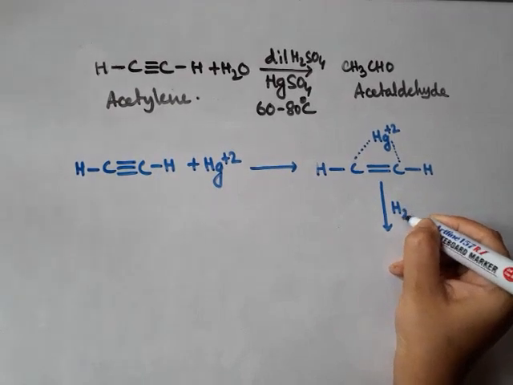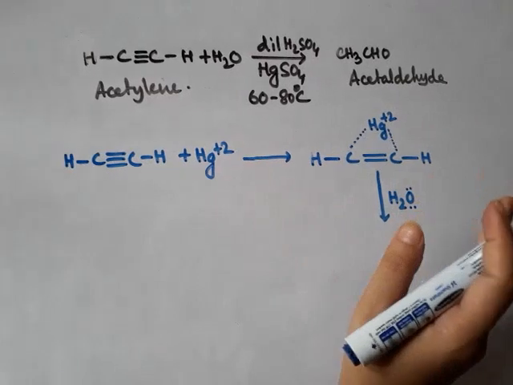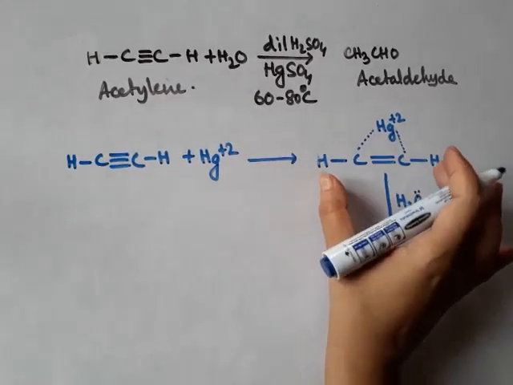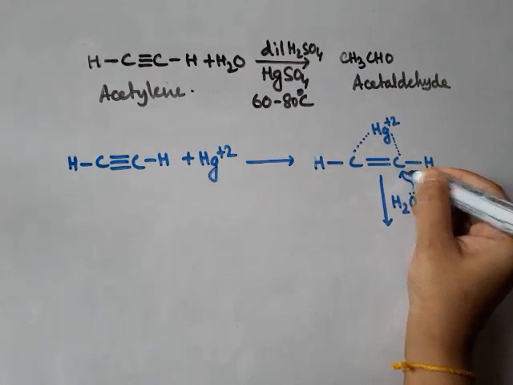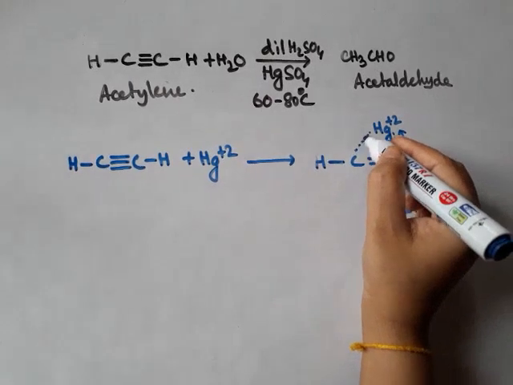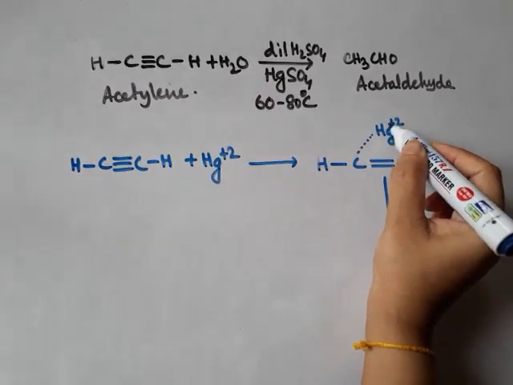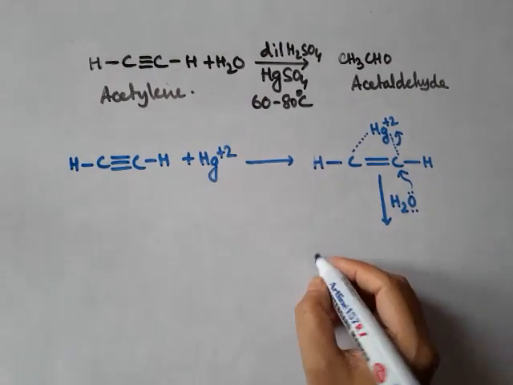Now at the next step, water will attack either carbon atom because we have taken a symmetrical substrate. If water attacks this carbon atom, this bond will break and this bond will be completely formed, and the charge will decrease from +2 to +1.